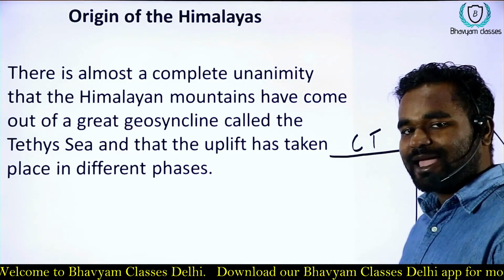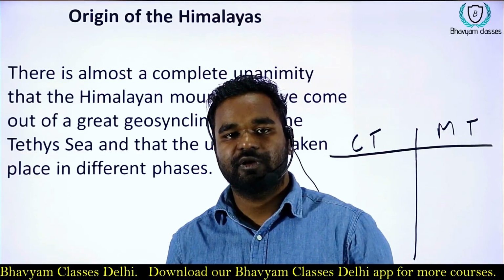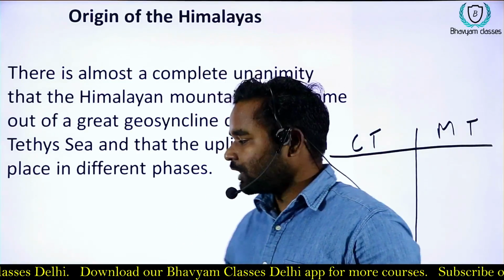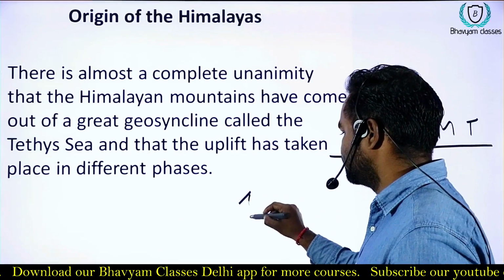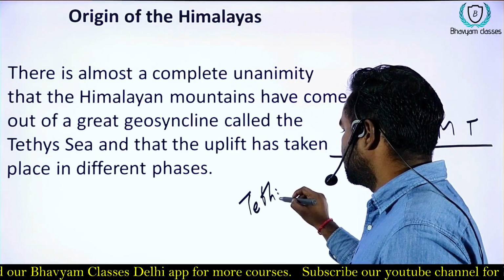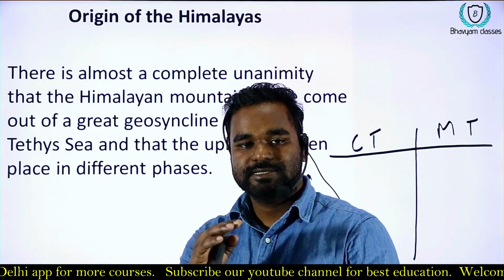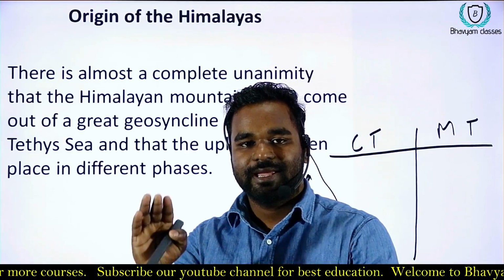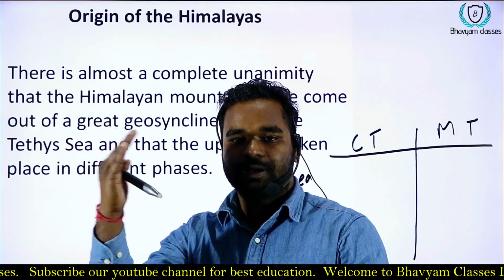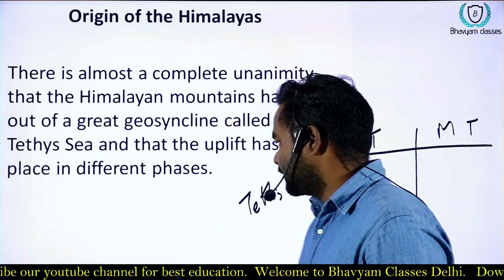Both theories accept that the formation of the Himalayas is done by the Tethys Sea. What is the Tethys Sea? The Tethys Sea is the area or ocean in between the Asian plate and the Indian plate.